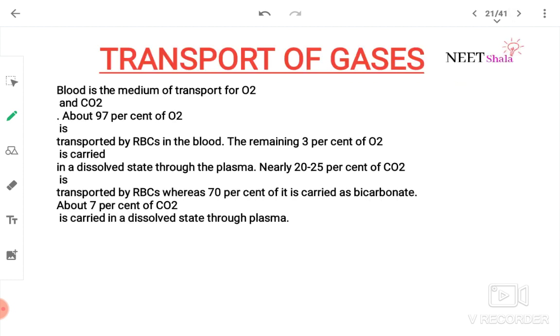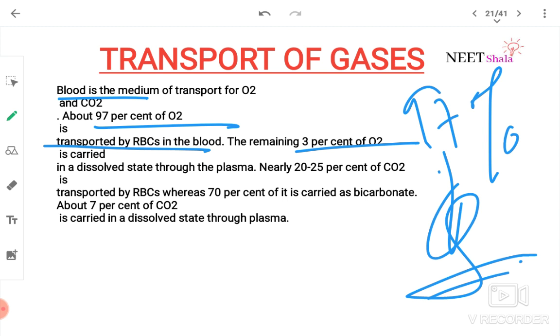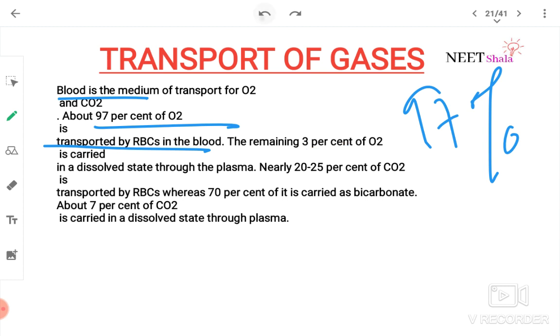Transport of gases. Blood is the medium of transport of O2 and CO2. About 97% of oxygen is transported by RBCs in the blood. How much percentage? 97%. This could be a question. The remaining 3% of O2 is carried in the dissolved state through plasma.